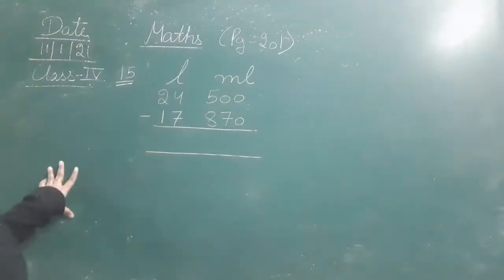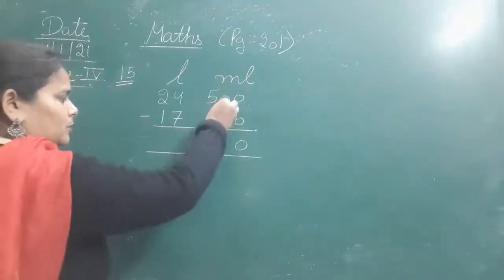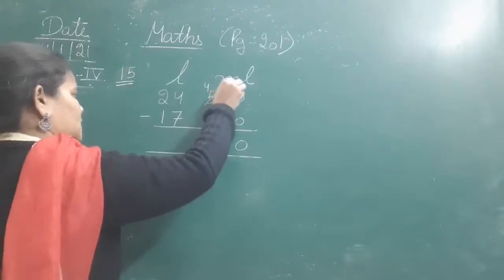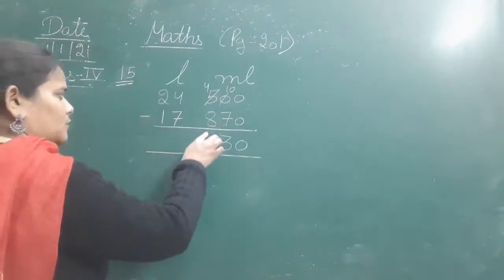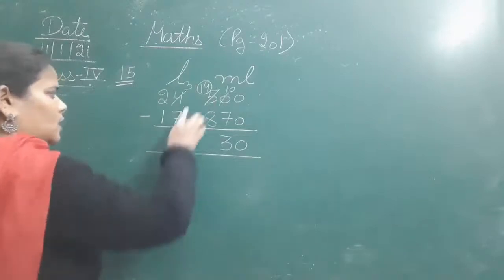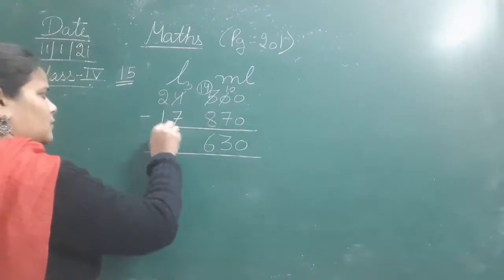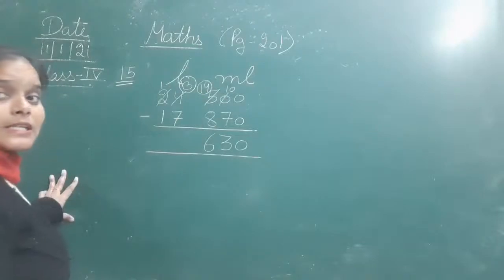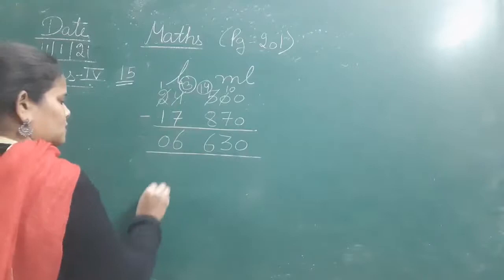Just simply subtract it. Okay, 0 minus 0, 0. 0 minus 7 not possible, so it will borrow from here, it will become 4 and it will become 10. 10 minus 7, 3. 4 minus 8, not possible, so it will borrow from here. It will become 14 and it will become 3. 14 minus 8, 6. 3 minus 7, not possible, so it will borrow from here and it will become 13. 13 minus 7, 6. 1 minus 1, 0.